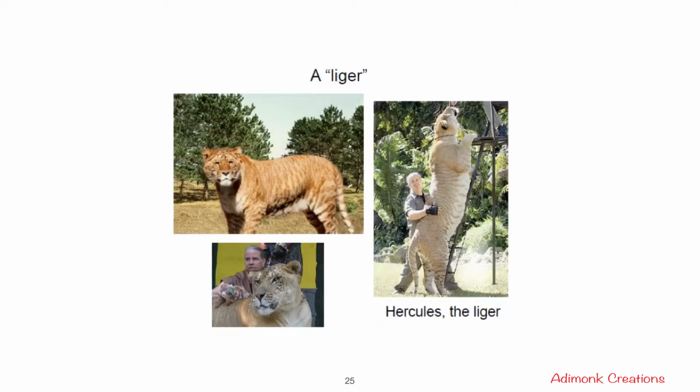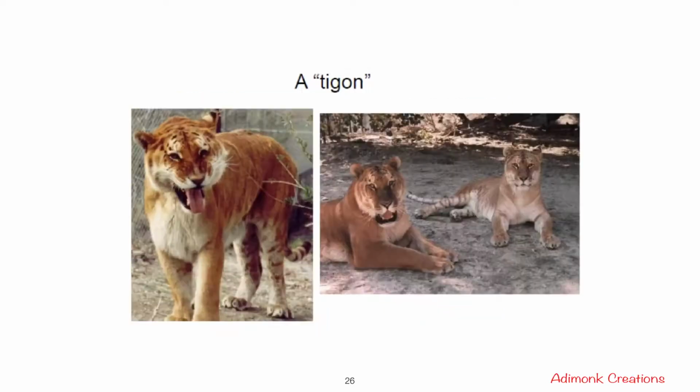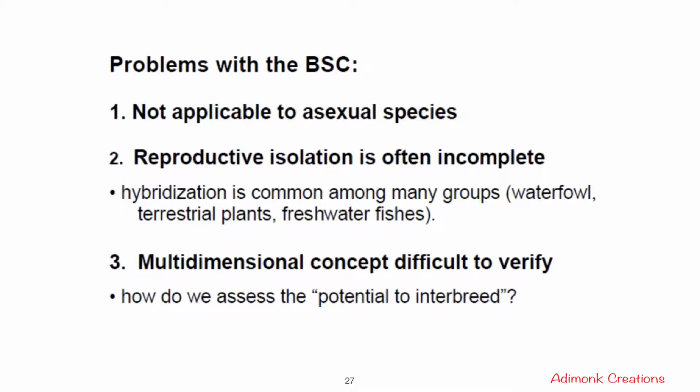Another example was two different species, lion and tiger. They could crossbreed and form a hybrid known as the liger. And when a tiger and a lion interbred the other way, they also gave rise to a hybrid known as the tigon. So these are the problems with the biological species concept: it is not applicable to asexual species, reproductive isolation is often incomplete, and the multi-dimensional species concept is difficult to verify.